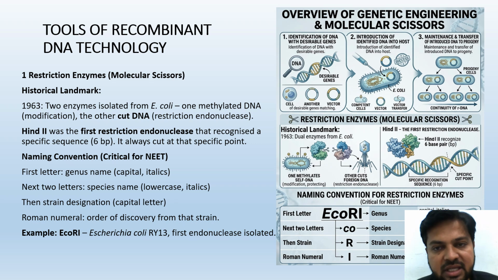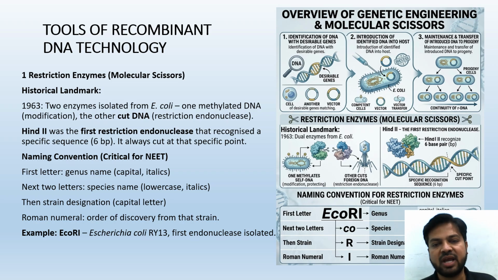So you can see the overview of genetic engineering and molecular scissors: identification of DNA with desirable genes, introduction of the identified DNA into the host, maintenance and transfer of the introduced DNA to progeny. Then the restriction enzymes come in, the molecular scissors. How do they work?